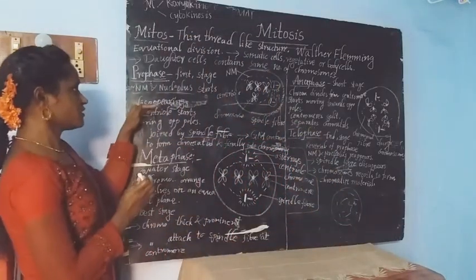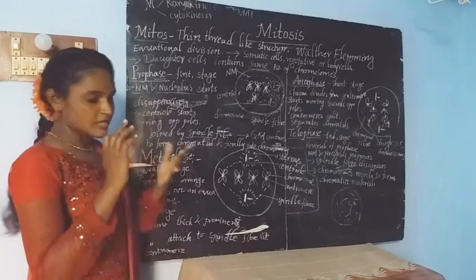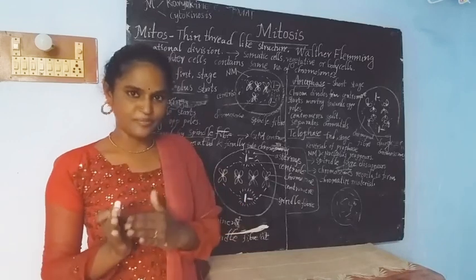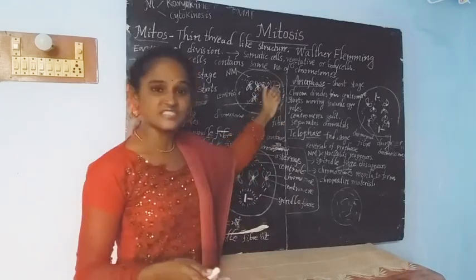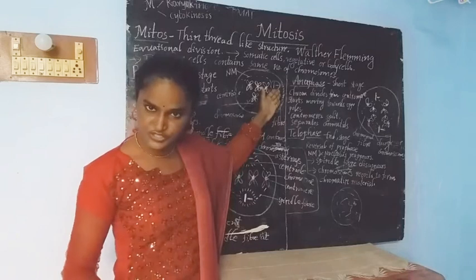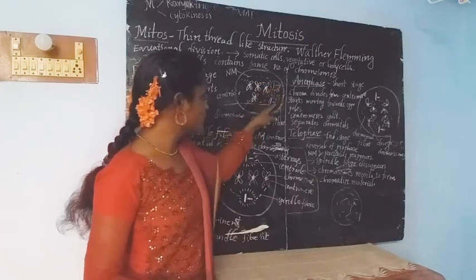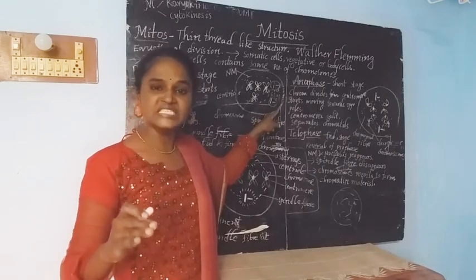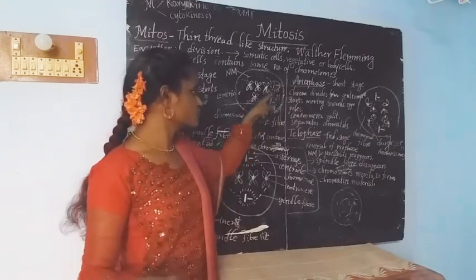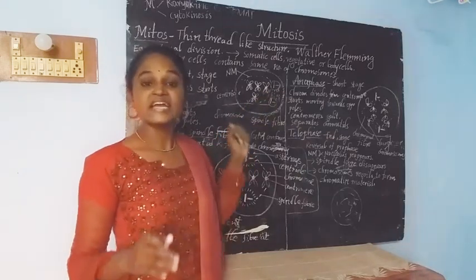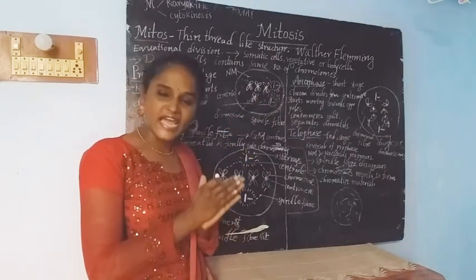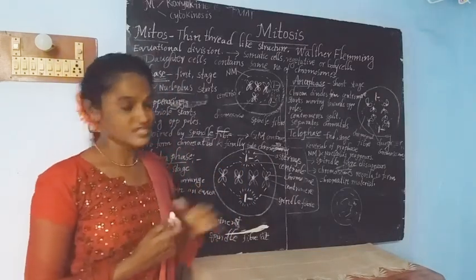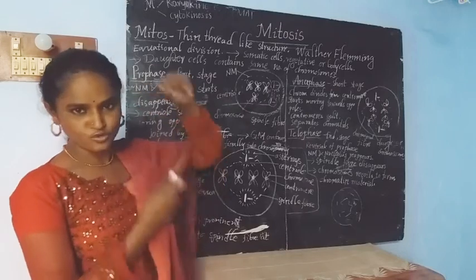So in prophase, the nuclear membrane and the nucleolus start disappearing, and the centrioles start moving towards the opposite poles. These centrioles are connected by a fiber-like structure, called spindle fibers. The genetic material condenses and forms chromatids, and these chromatids finally become chromosomes. This is about prophase.